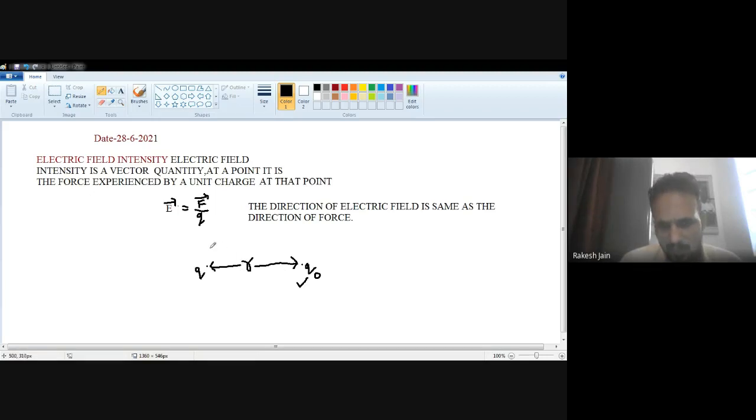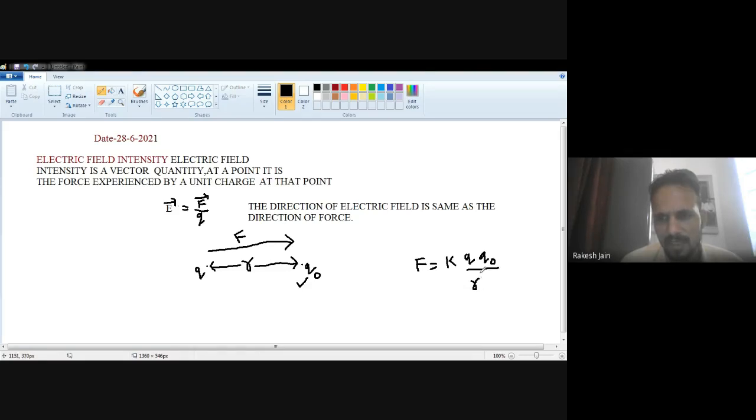Due to this point charge, there is some force between them, and this force is given according to Coulomb's law as F is equal to 1 upon 4 pi epsilon 0, or we can say F is equal to K, that is 9 multiplied by 10 to the power 9, K Q1 Q2. Instead of Q1 Q2, I mention Q and Q0 here, divided by the square of the distance between them.